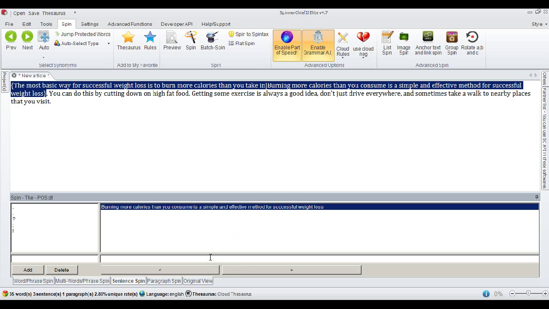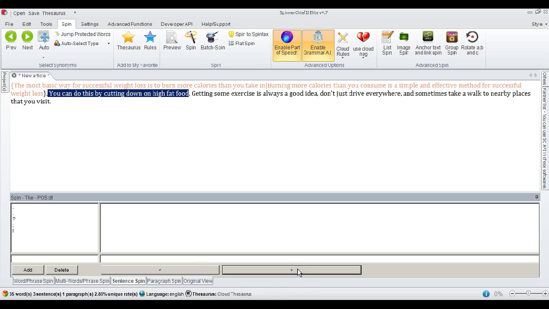And of course, the more sentences you add, the more unique your article is going to be, and the more powerful it's going to be if you want to spin multiple versions of the original article. But I'm just going to do one for the moment and show you what you would do next. If you click on this arrow again, that will take us to the next phrase.